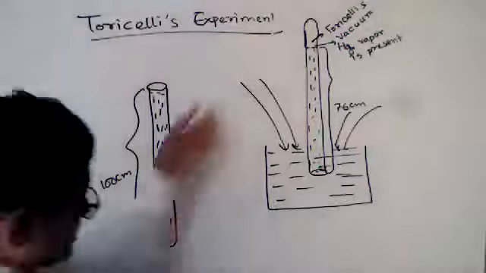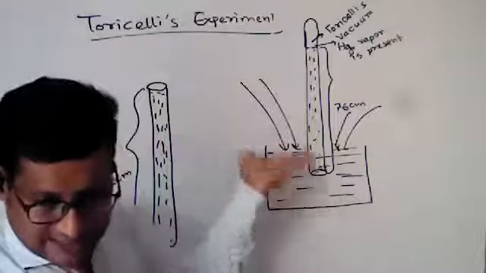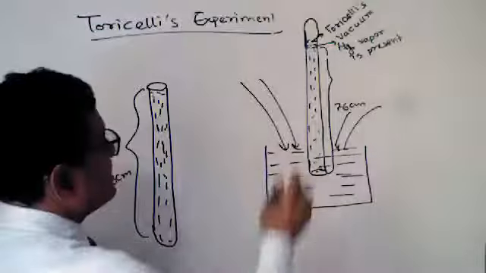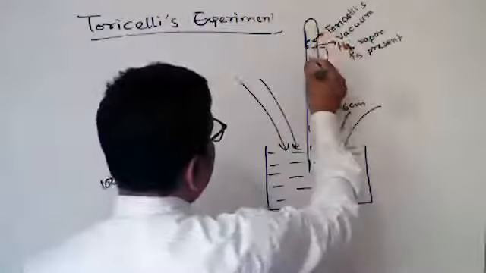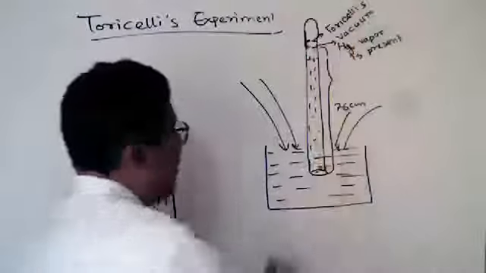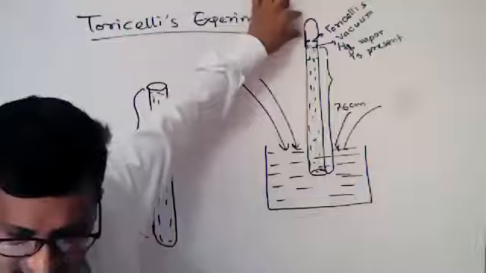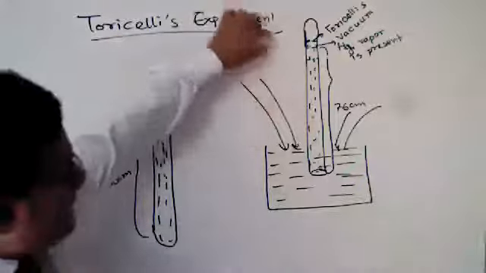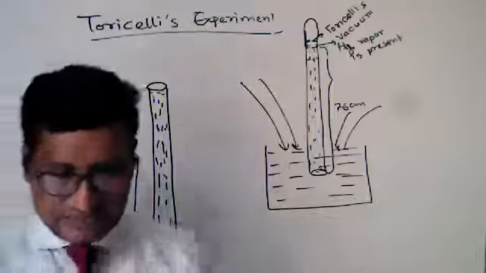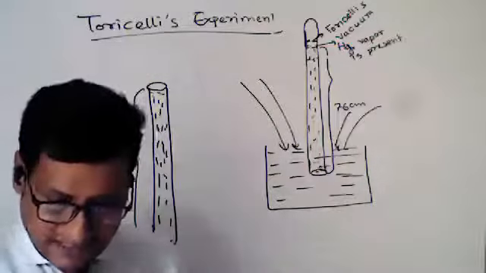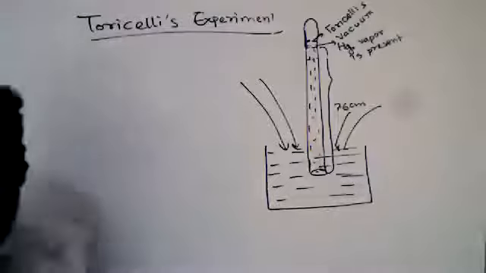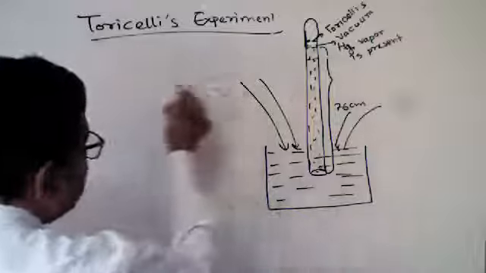Okay. If the air pressure is increased, the height will be increased, and the gap will be decreased. When pressure is increased, the gap is decreased, and when pressure is decreased, the gap will be increased. This is Torricelli's experiment, and this is Pascal's law. From this we can determine the air pressure. Here the air pressure equals the mercury pressure.